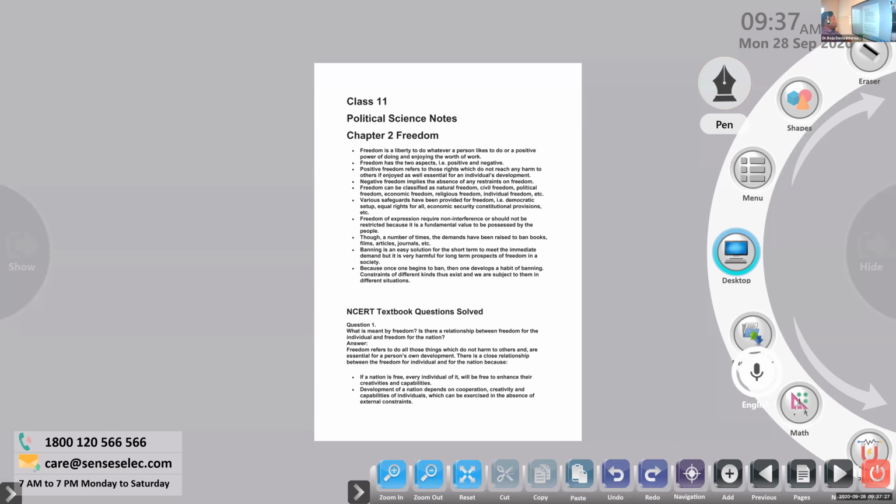Next, development of a nation depends upon cooperation, creativity, and capabilities of individuals. So that is also important. Development of each and every nation is basically related with cooperation, creativity, and capabilities of individuals. Each individual creates a group and that group is considered a society, and such societies are able to push a country towards development, which can be exercised in the absence of external constraints.